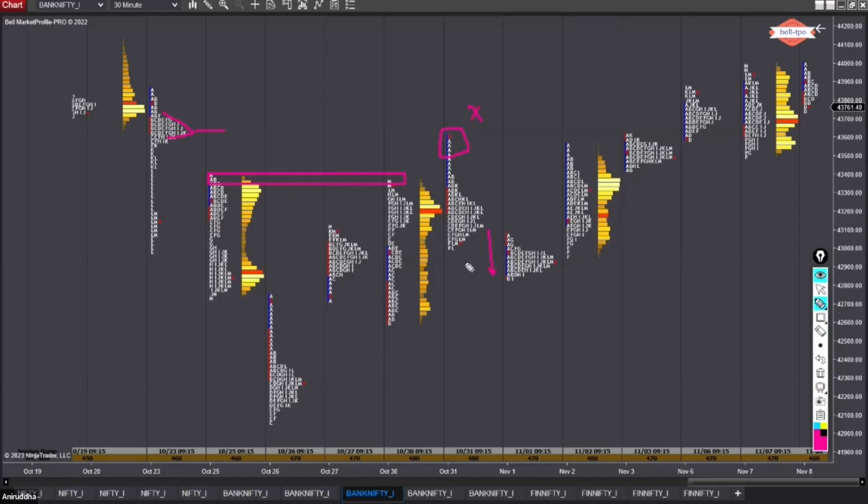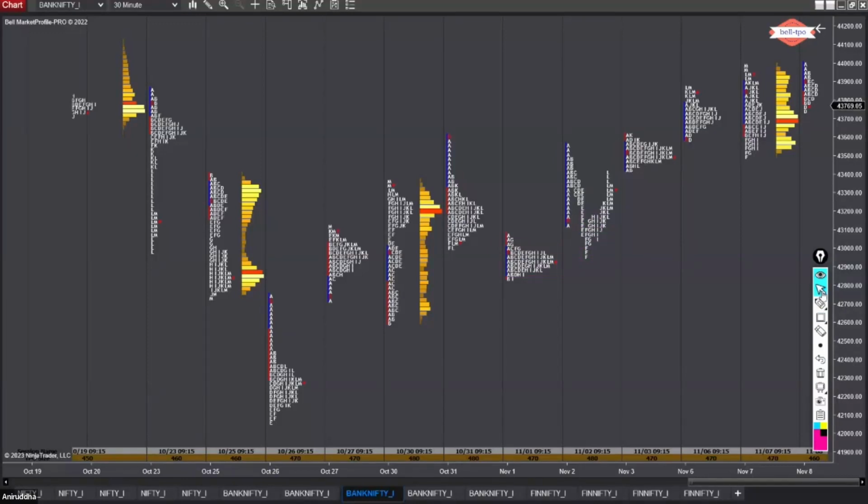We go lower, we find more buyers, then we go higher. Again, it seems like there is no demand. Then again on this day you see acceptance, and that tells me that yes, maybe market might be interested in higher prices. So even this can be considered as a test. Okay, so you go below the low and you test yesterday's HVN, because why did we create a lower value area and then we are moving higher? So we come here, we test for more supply, we do not uncover that and go back up. Okay, so it's very difficult to call it a failed auction because of a lot of time being spent here. This can be a test, but again, it's one and the same thing.